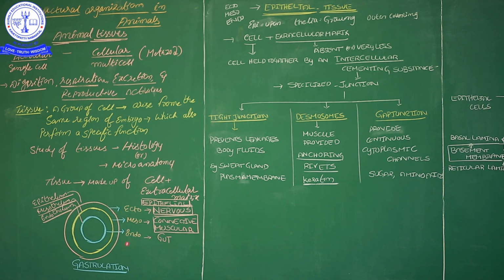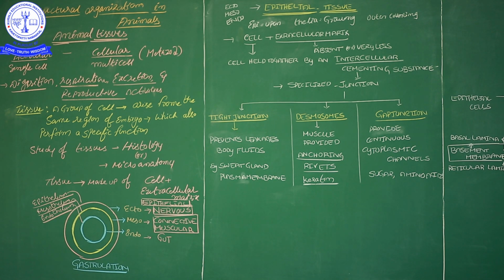Now see, when you discuss tissues, two things are there. One is cells, many cells. In between the cells, some space is there. What is in the space, that is the next matter. That space is filled with some fluid item. That fluid item we call extracellular matrix. These extracellular matrix and cells combined we call a tissue.